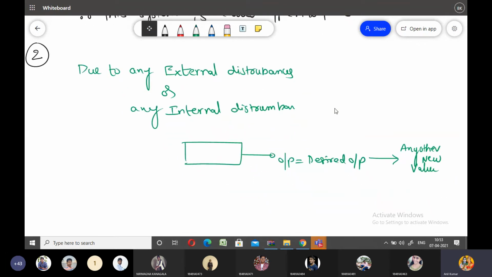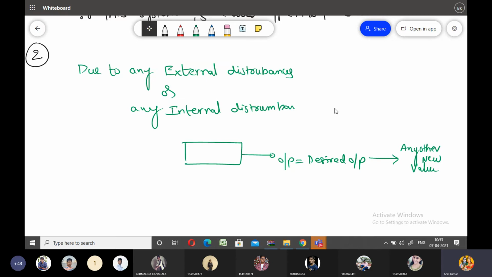So why is the output changing from the desired value to any other value? The output may change from the desired output value to any other new value.